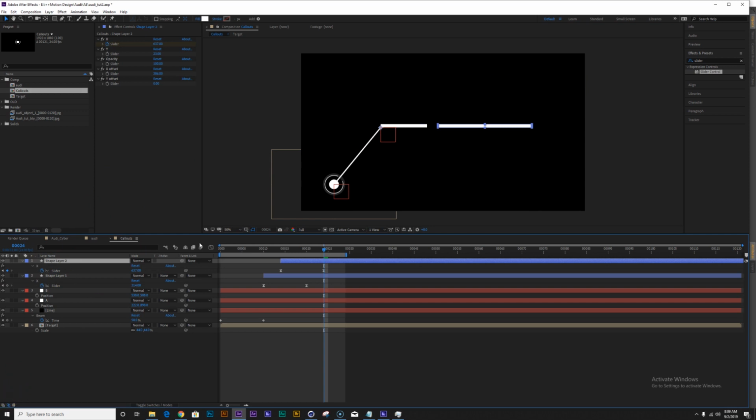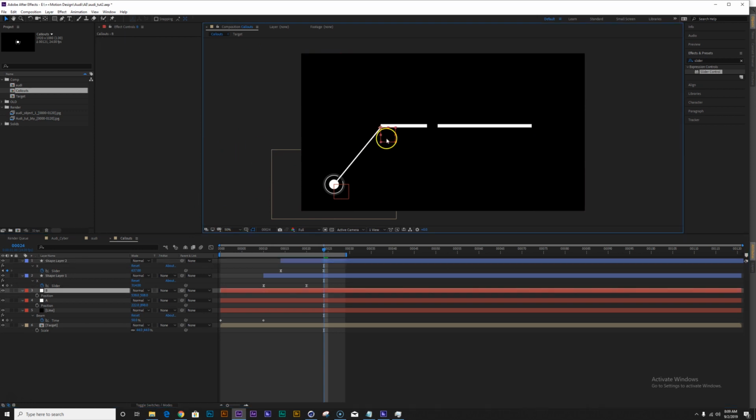Hold up. I live by an airport, so there's always airplanes flying over my head, so I had to pause that and let the plane pass.